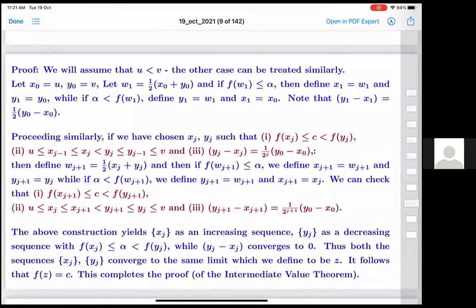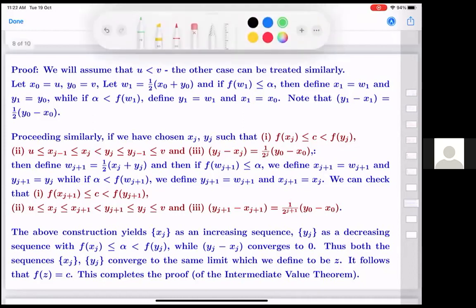So if f(W1) is less than or equal to c, we want to hit c, the point. This is c, this is also c. So if f(W1) is less than or equal to c, I'll take x1 to be W1 and y1 to be y0. While if f(W1) is strictly above c, then I'll take y1 to be W1.